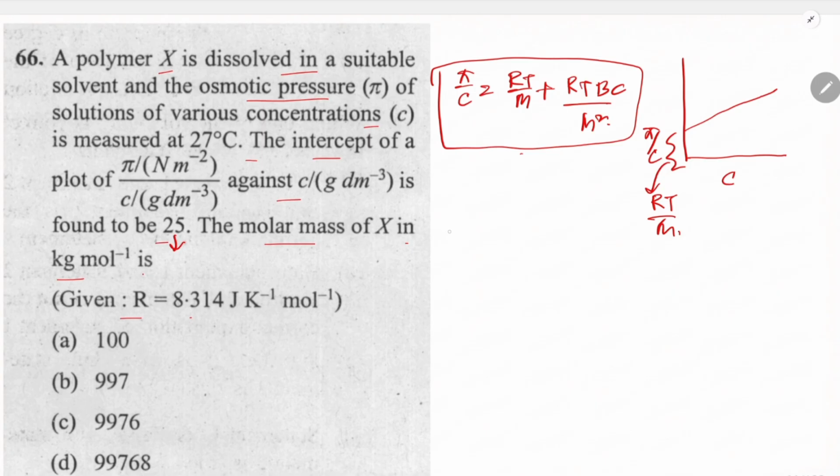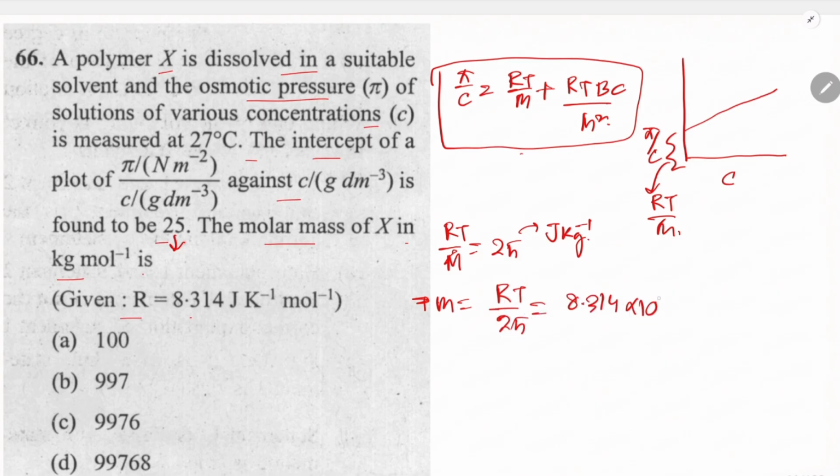The intercept is RT by M, equal to 25, and this unit is joule per kg. So the molar mass will be RT, 8.314 times 300, joule per mole, divided by 25 joule per kg.